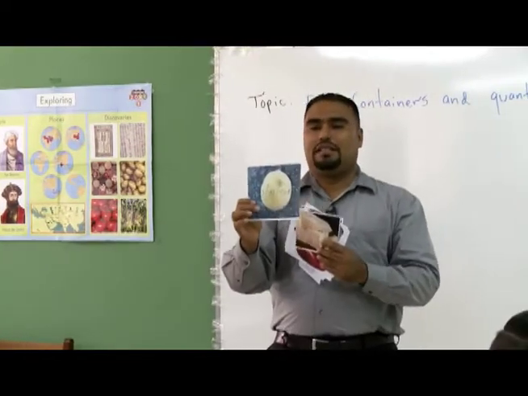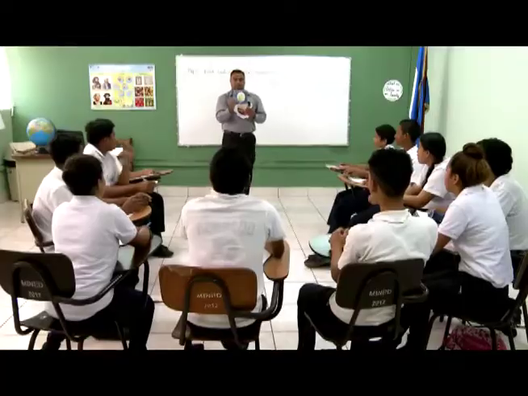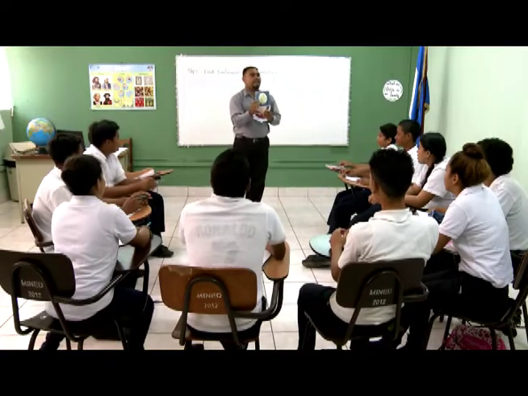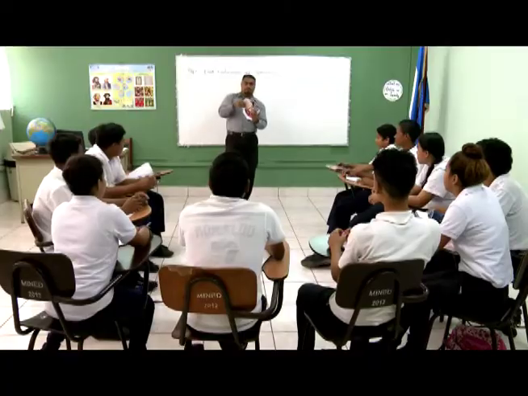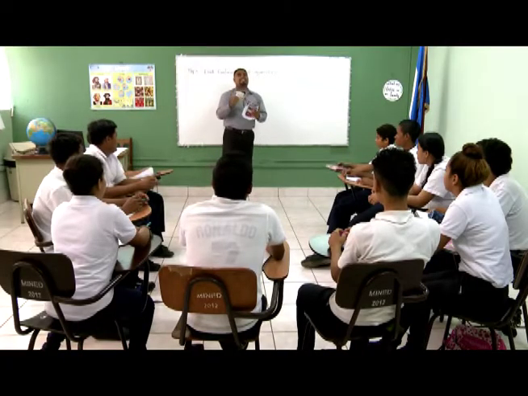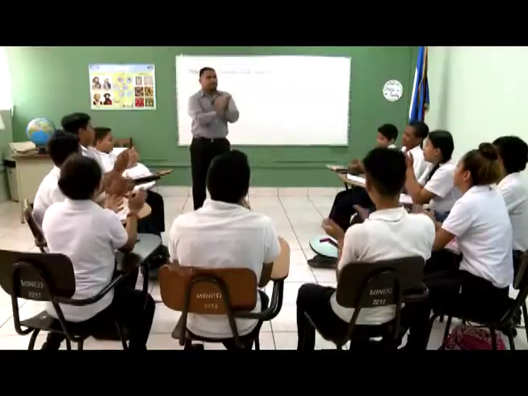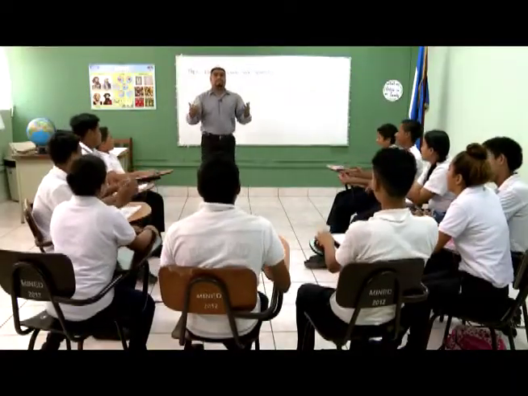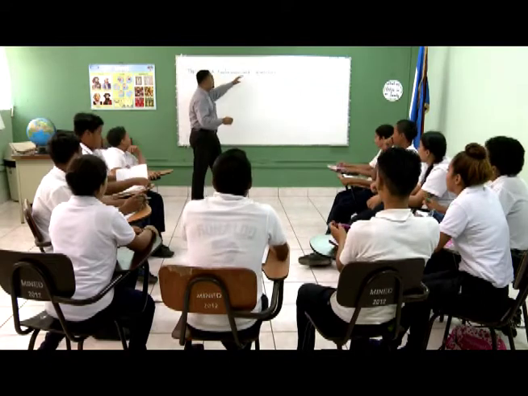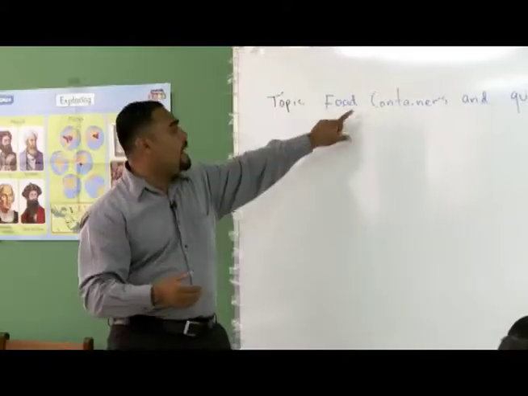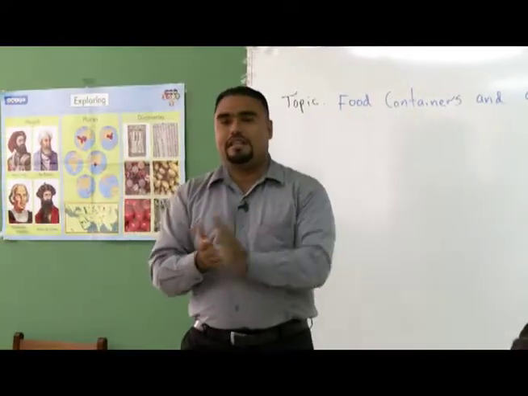What about this one? Cantaloupe. Everybody repeating after me. Cantaloupe. And cheese again. Very good. Good job, guys. Clap for yourselves. Excellent. As I said before, we are going to talk about containers and quantities of food, different containers and quantities.